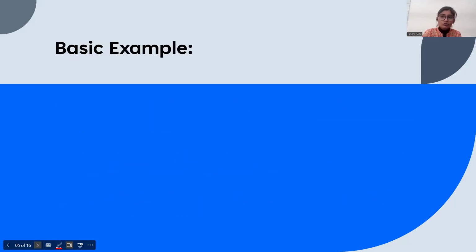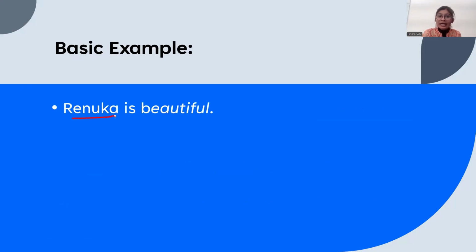I will explain it to you with a very basic example. For example, we say Renuka is beautiful. So Renuka is the noun. And here we are trying to tell what about Renuka? That she is beautiful. So beautiful is describing Renuka. So this word which is providing us additional detail about the noun is called an adjective. This word beautiful is an adjective.